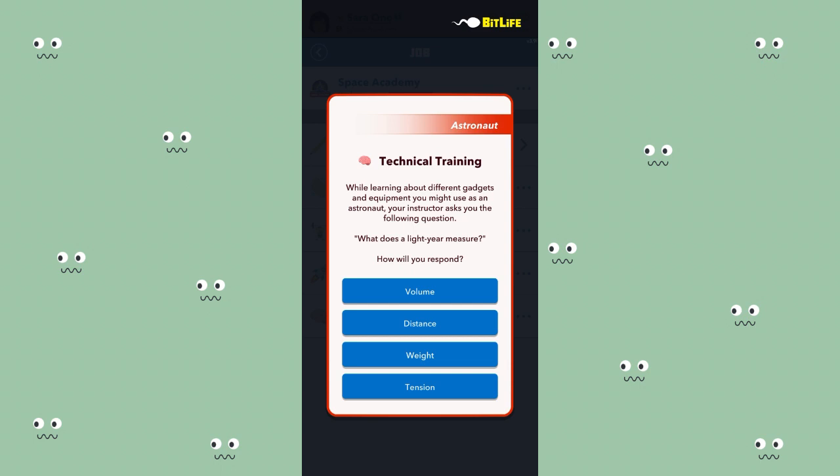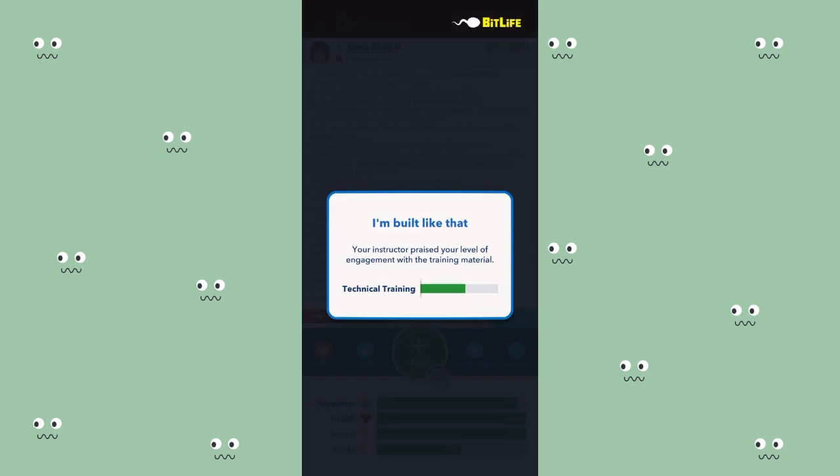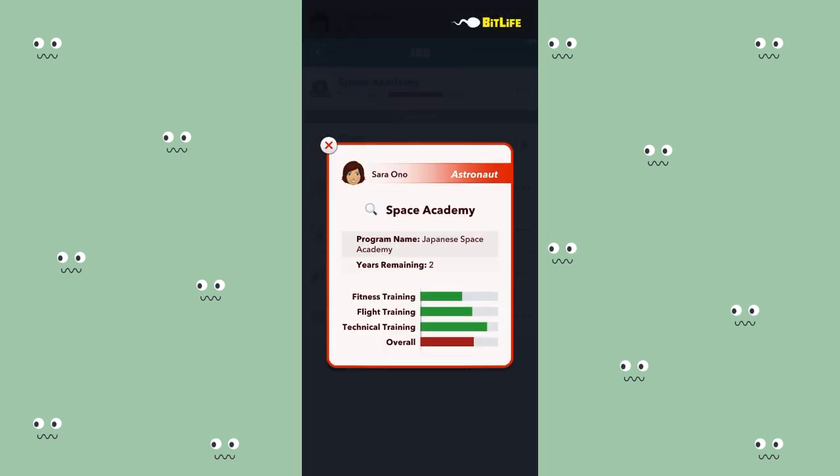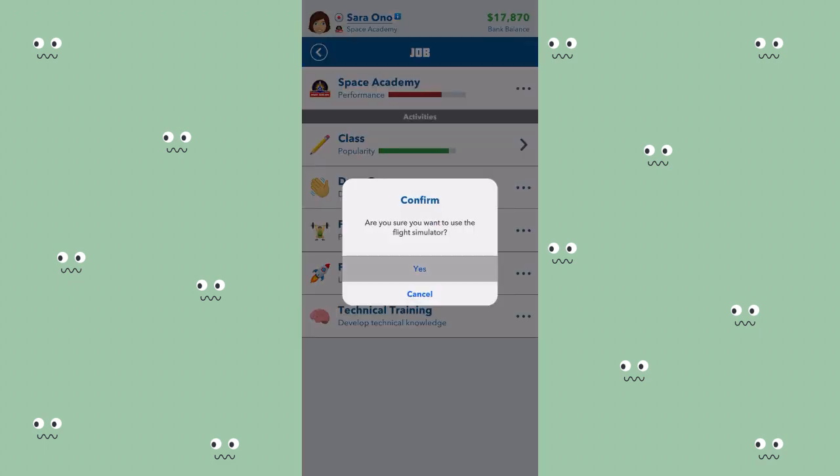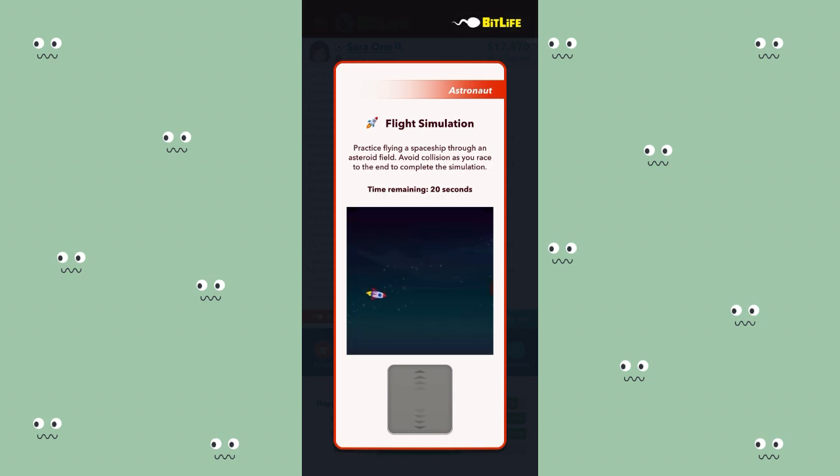The next question is, what does a light year measure? I think distance, so I got that. That's my performance. I'm literally leading with technical training. Let's do one more flight training just because I want my overall performance to be green, and then I'm going to age, and once I age I'm going to continue with the technical questions and all that,